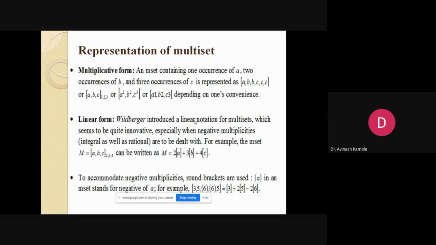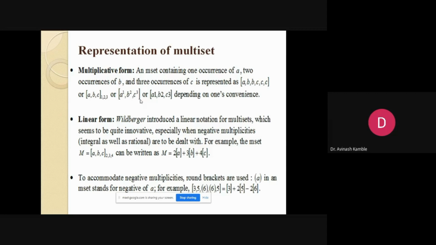Next, the representation of an M set. We have various ways to represent an M set. The basic one I have identified is the multiplicative form. An M set containing one occurrence of A, two occurrences of B, three occurrences of C can be represented as A occurred once, B two times, C three times. Or as A, B, C with suffixes one, two, three. Or in the form of A raised to 1, B raised to 2, C to the power of 3.